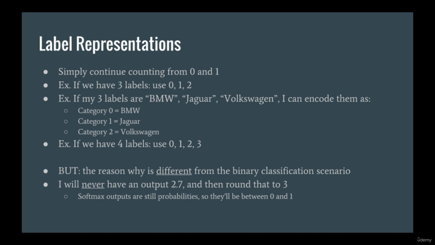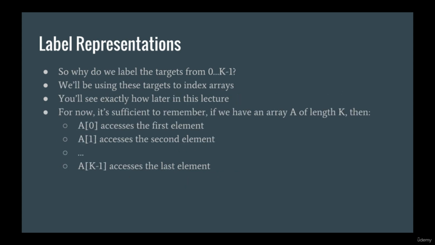The reason why we do this is different than the situation we have with binary classification. We are no longer rounding. So I'll never have an output like 2.7 and then round that to 3. That is not how Softmax works. Remember, Softmax outputs probabilities, so they'll always be between 0 and 1. The reason is because we'll be using these targets to index arrays. How exactly we are going to do that will be explained later in this lecture.